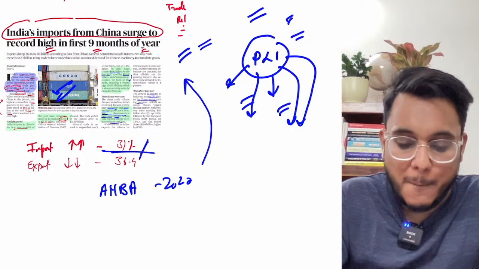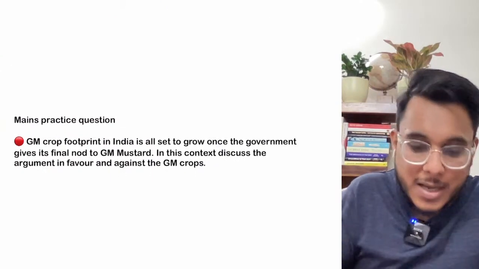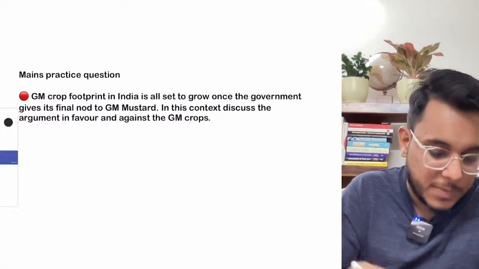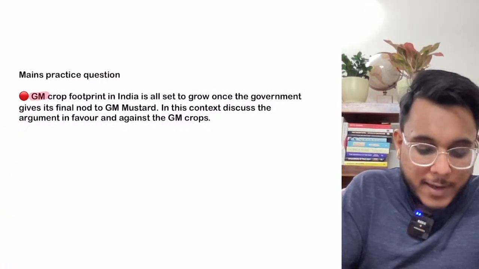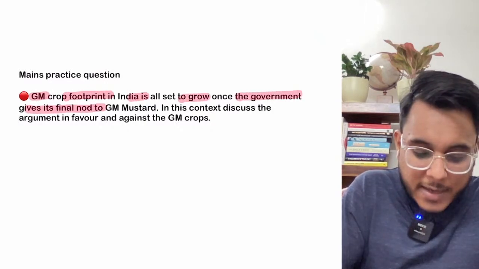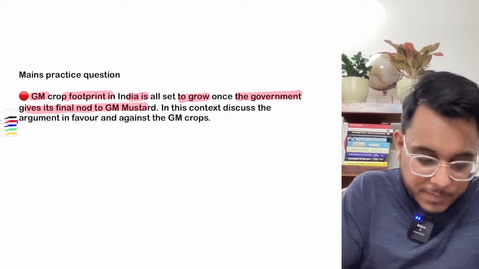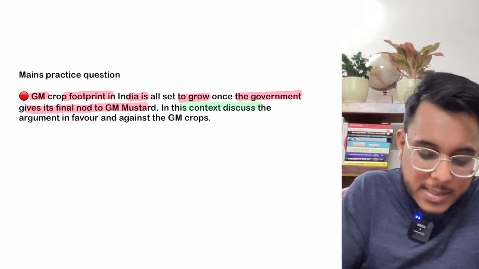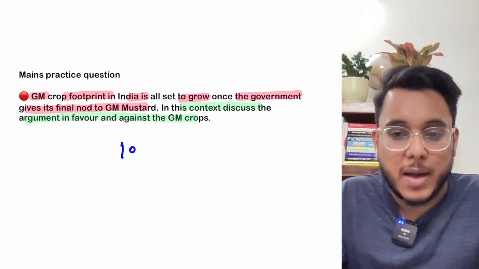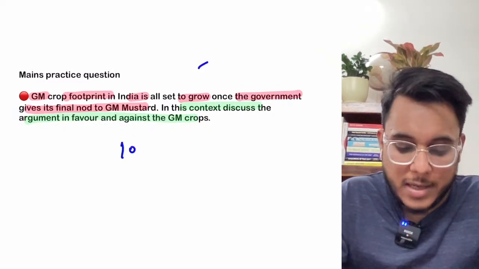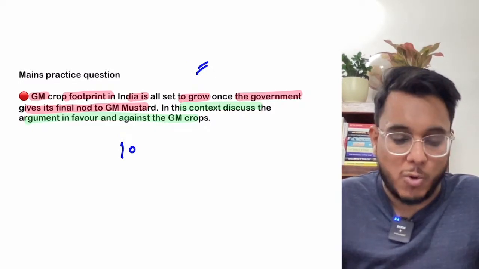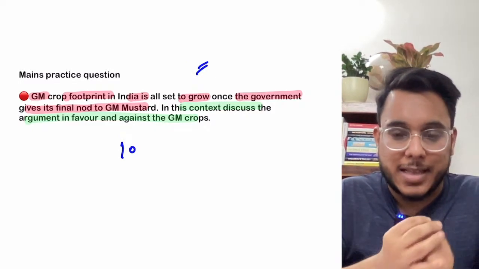Now we'll move to the mains practice question for today. It is from the GS paper number 3. It says, genetically modified crop footprint in India is all set to grow once the government gives its final nod to the GM mustard. In this context, discuss the arguments in favor of and against the GM crop. This is a 10 marker question for GS paper number 3. You can attempt it and try to generate the points that you will get out of it.